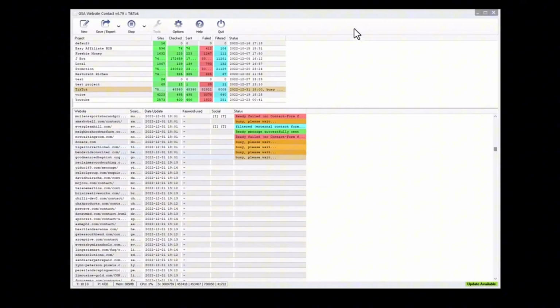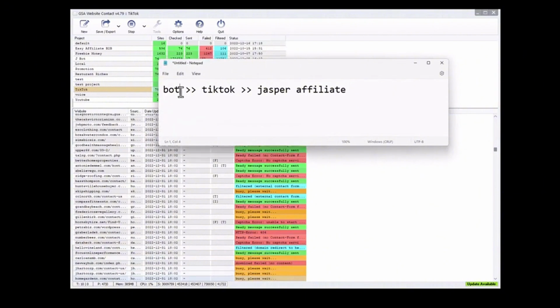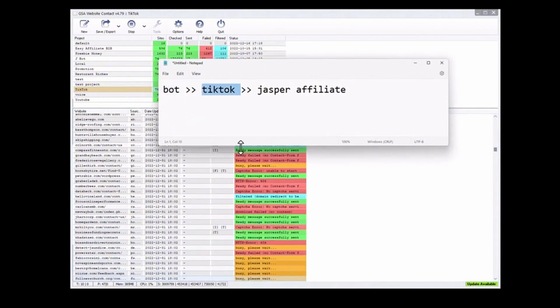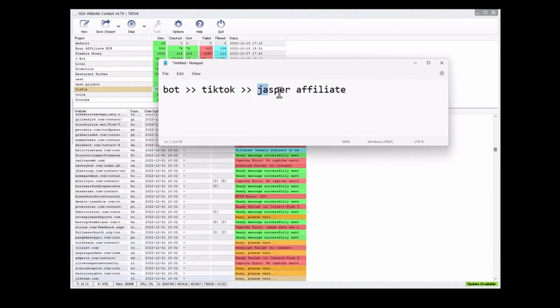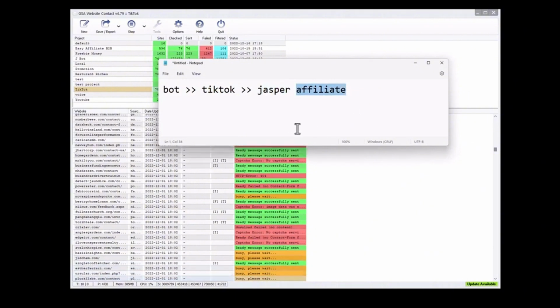So let's look at this. What is this? Well, we have a bot running here and we need to power up a TikTok video. So the format looks something like this. We have our bot here in the background. It generates traffic. We're going to send that to a TikTok video, and then people are going to go from the TikTok video and they're going to join the Jasper program through our affiliate link, and then we get paid.